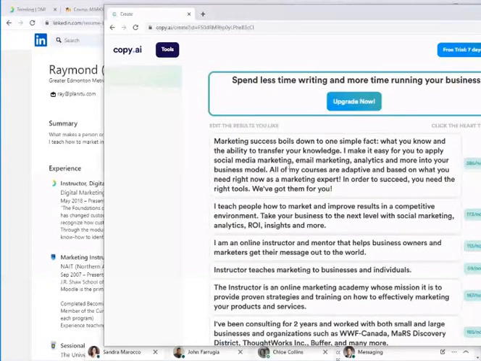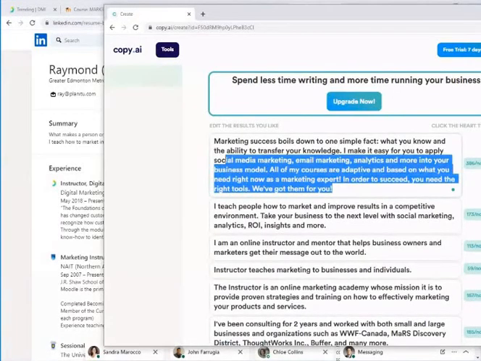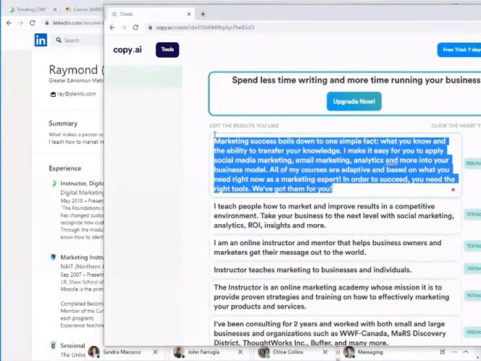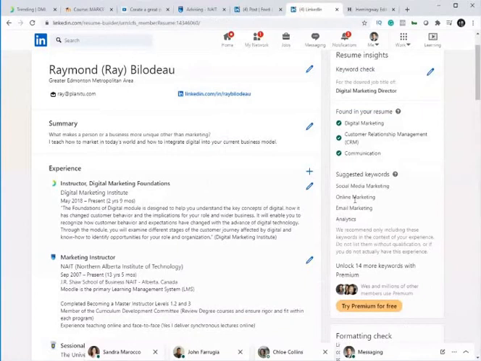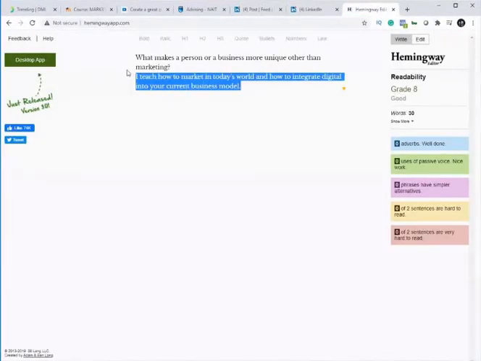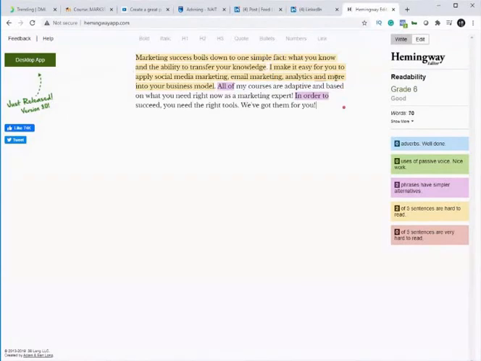And notice how suddenly this just became really keyword rich, didn't it? Now I've got those keywords that LinkedIn just told me were missing from my profile inside of there. So I'm going to take this, dump it into Hemingway. It's at a grade 6 readability. Am I loving it? You betcha I am.